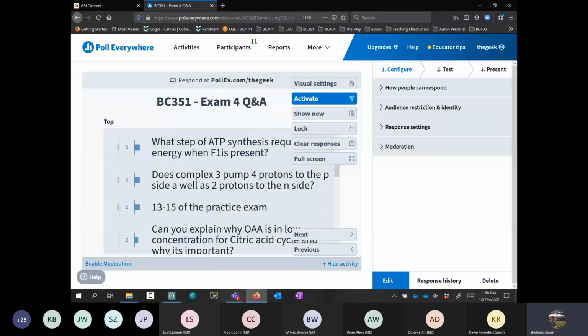Okay. So does complex 3 pump 4 protons to the p side as well as 2 protons to the inside? No, it doesn't. So it pumps 4 protons total to the p side. It takes up an additional 2 protons from the inside as it does this, but it only pumps 4 of them per cycle, right? Each round pumps 2, okay? And then each round picks up 1 additional one from the inside, okay? But we only count it as 4 total pumps, okay?